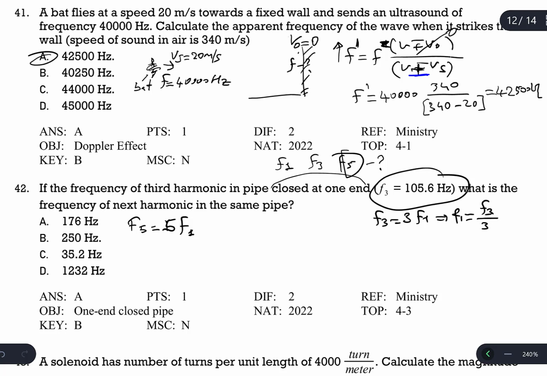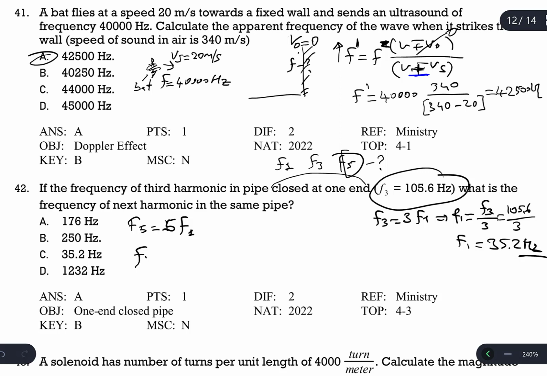So F3 is 105.6 divided by 3. Let's calculate F1. 105.6 divided by 3, it is 35.2. This is the fundamental frequency.